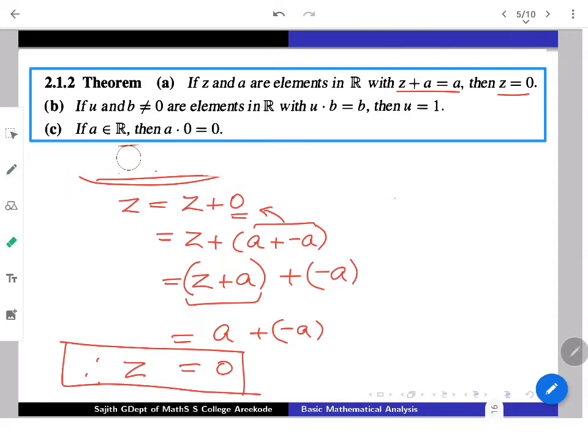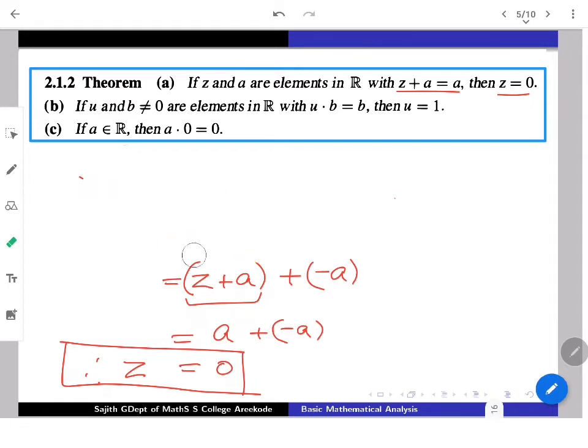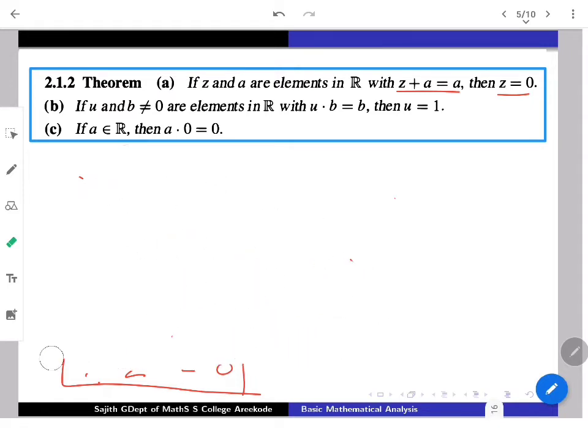Whenever you are considering multiplication, 1 is the multiplicative identity that we know.